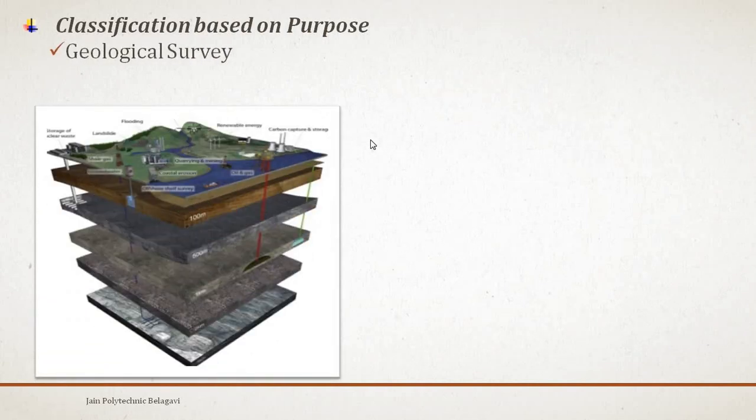Next, classification based on purpose. So we are majorly concentrating on geological surveys. Ground features are understood under this survey. Ground features in the sense the depths of the mineral resources, depths of the ground strata, rock strata, and so on. So geological survey is used for determining different strata in the earth crust normally.